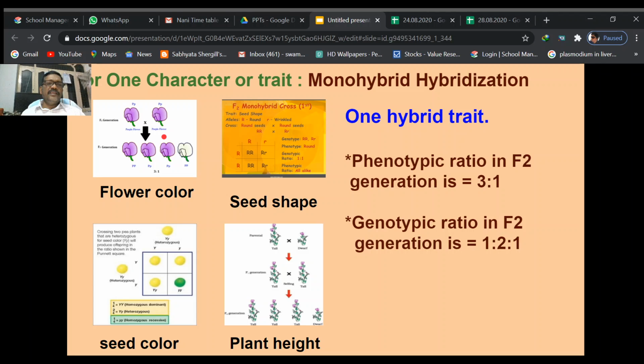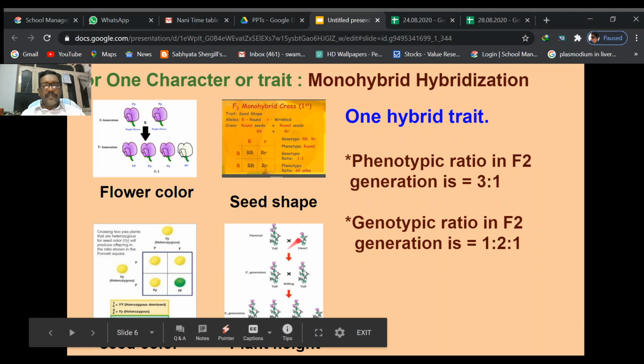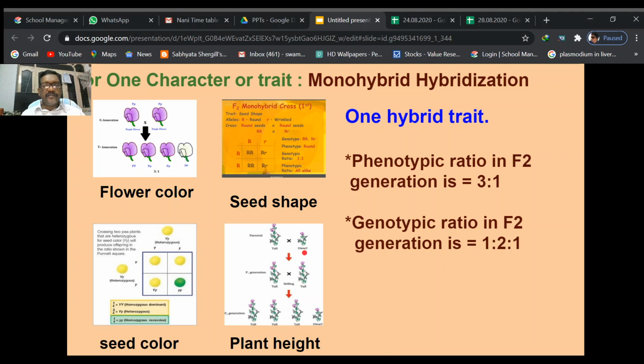But why did he self-pollinate them? The question is, here in the parental generation, the dwarf allele is there, that is the small t allele.